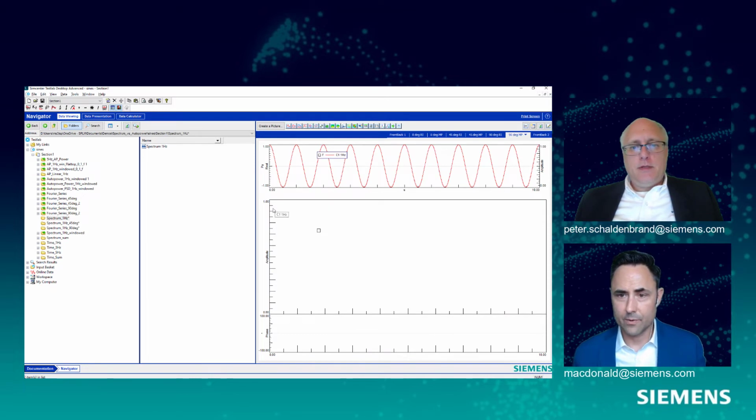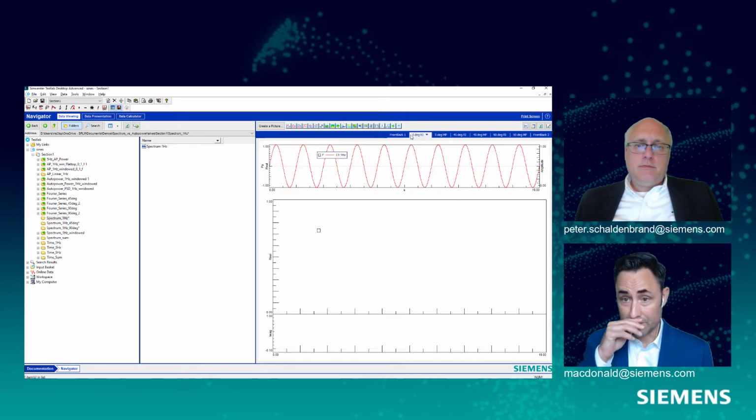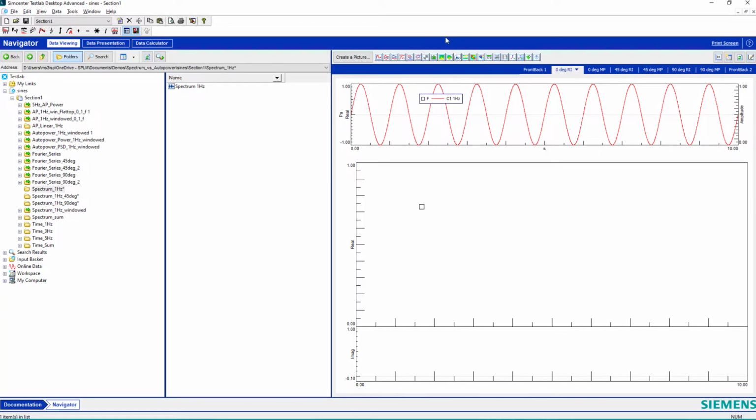So I've got a sine wave here, and let me start here. So this is kind of a more classic view of our sine wave, right? It starts at 0, goes up, and then it's just repeating over and over. This bottom half of my plot is what we call a Bode plot, and I believe it's the second shortcut in your TestLab shortcut menu here. And Bode plots just mean it's a combination of both the real and the imaginary portion, or I can also plot that as amplitude and phase.